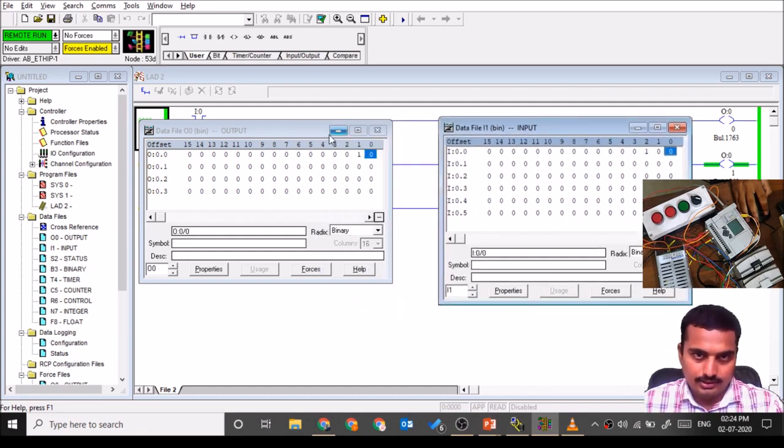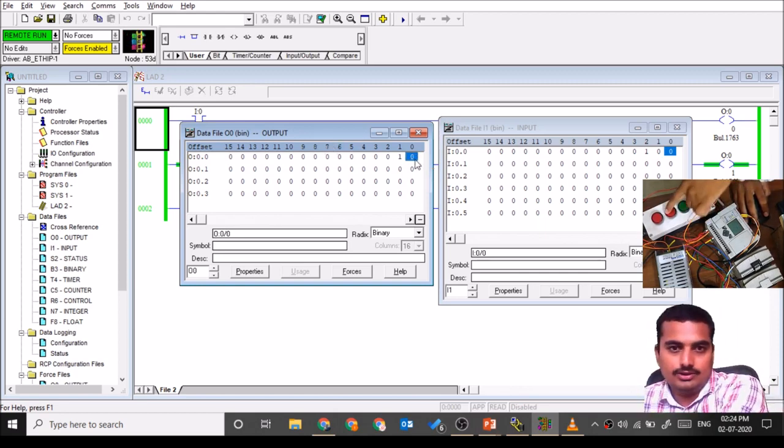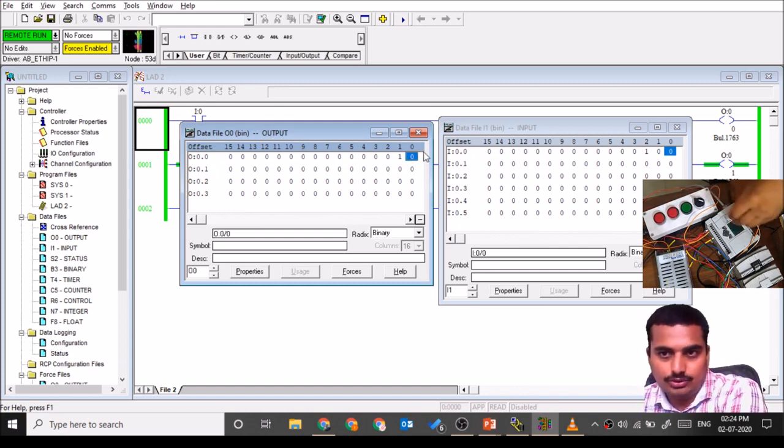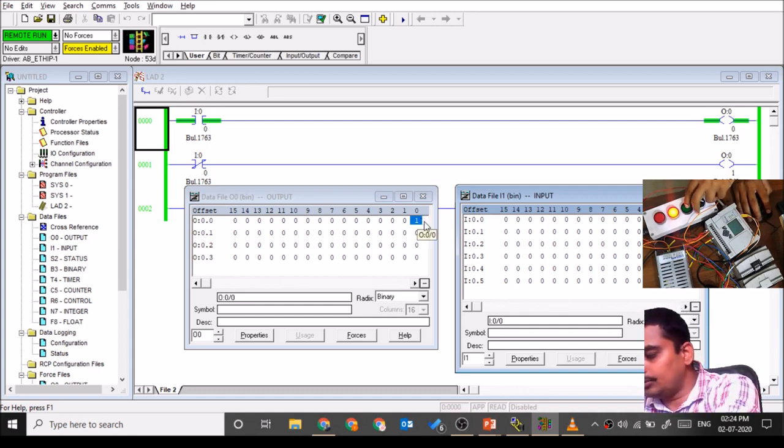We can see the practical here. The physical output is off, and the output data table shows 0. When I press the input, see here, it reads the input, runs the program, and adjusts the output according to the input status and logic of the program. Here, as soon as this 1 is there, it is showing the conductivity, so this is turning on. As this turns on, this will show 1. If this is 1, the physical output will be on.